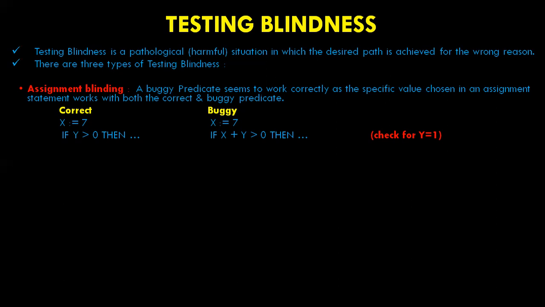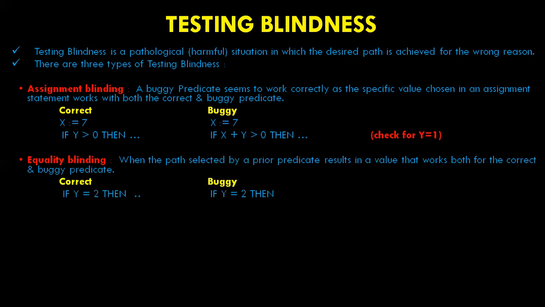The second one is equality blindness. Equality blindness occurs when the path that is selected by a prior predicate results in a value that works for both the correct and buggy predicate. If you see the table here, the first predicate, if y is equal to 2, forces the result of the path, so that for any possible value of x, the path taken at the second predicate will be the same for the correct and buggy versions.